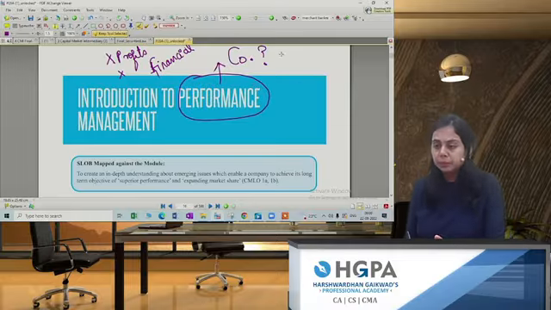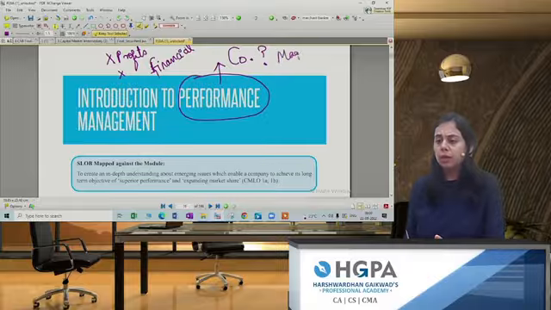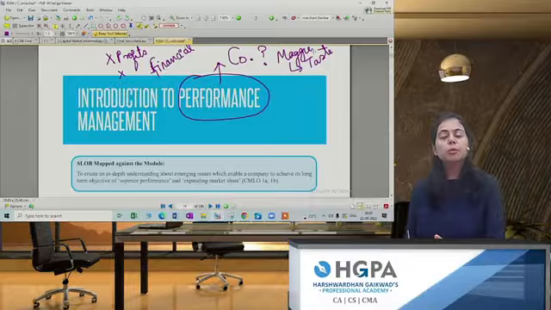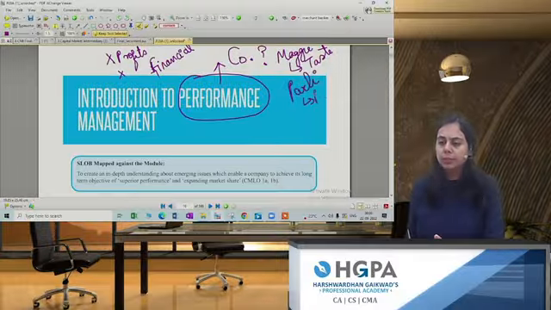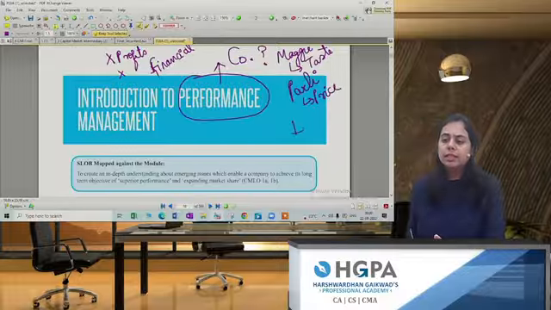For example, Maggi is judged for taste, best performance in taste. Next, Parle-G, for the price. Then we can say iPhone is for the latest technology.